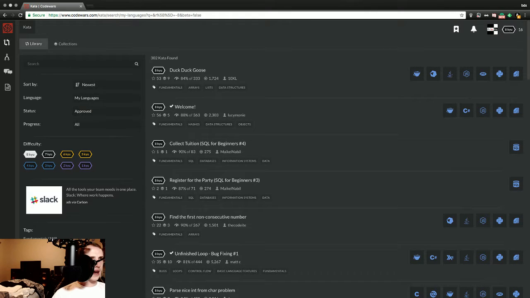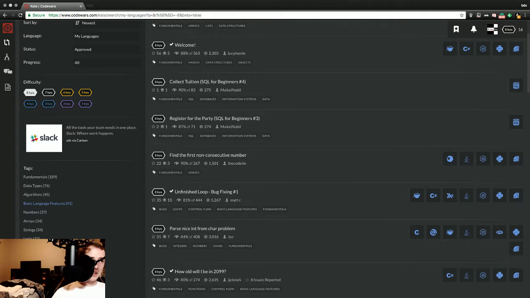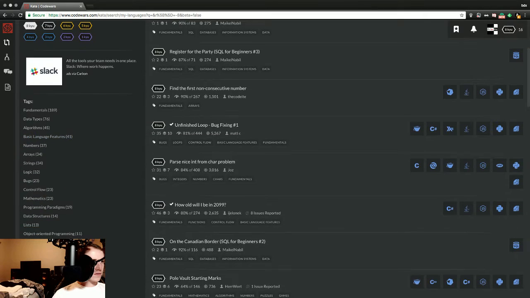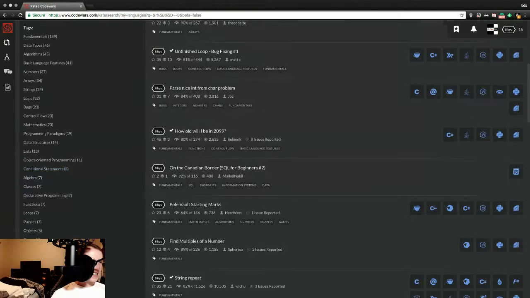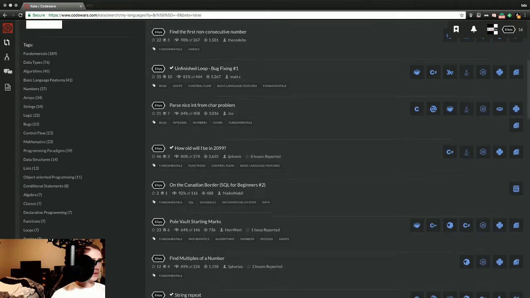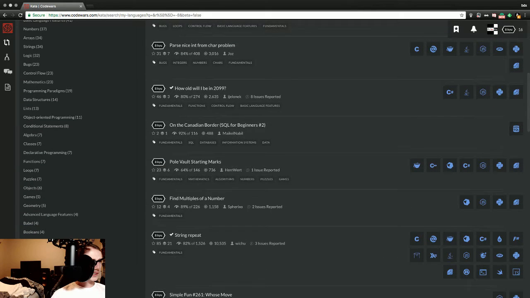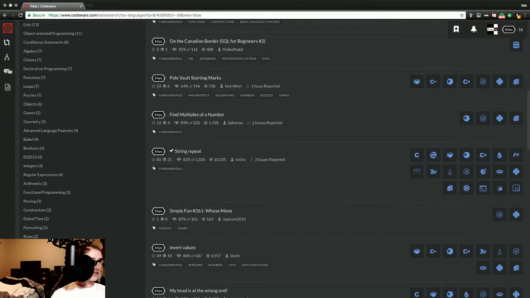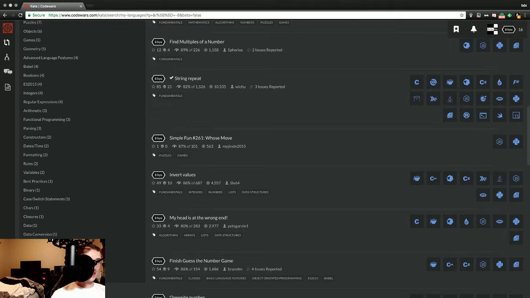Okay, so we have 8 basic language features. I think fundamentals is probably the easiest tag or filter we can do. Constructors, rules, best practices.